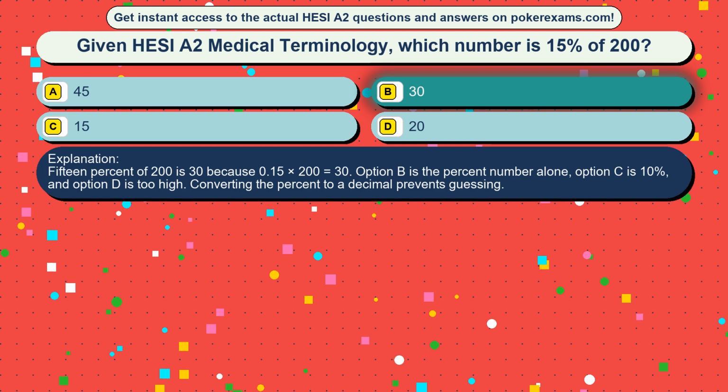15% of 200 is 30 because 0.15 times 200 equals 30. Option C is the percent number alone, option D is 10%, and option A is too high. Converting the percent to a decimal prevents guessing.